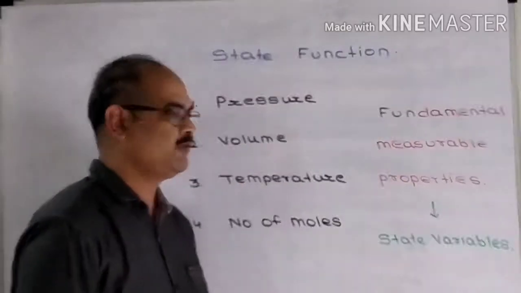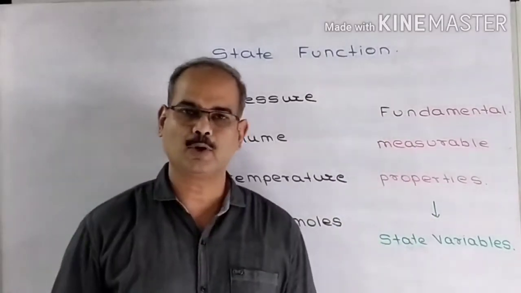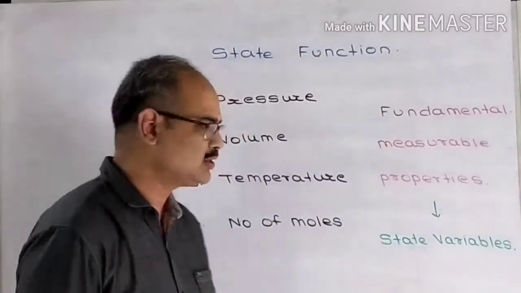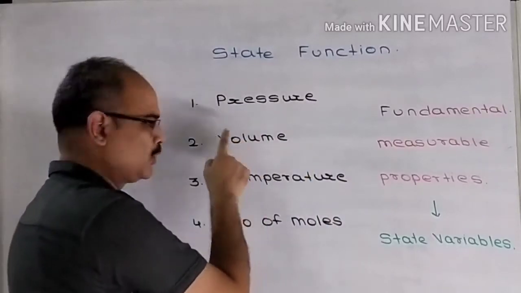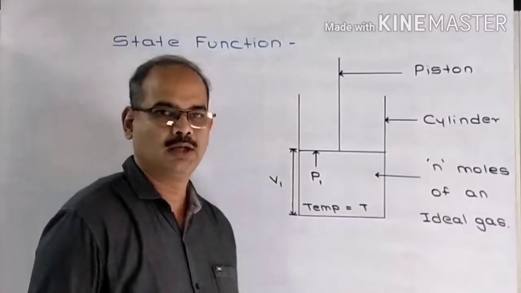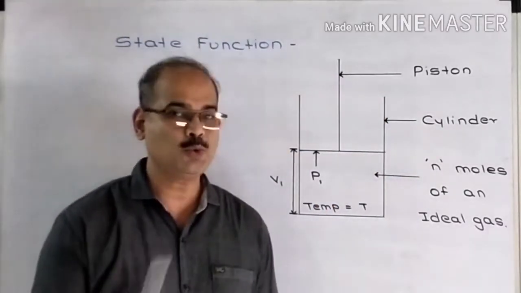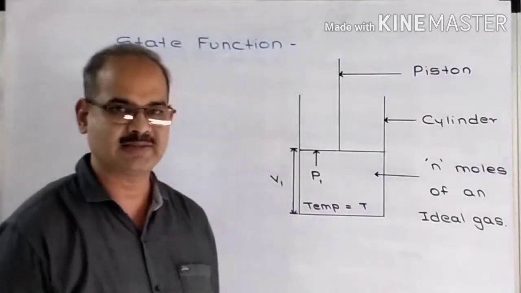So what are state variables? State variables are fundamental measurable properties of the system. Which are those? Those are pressure, volume, temperature and number of moles. Now, I have drawn a system on the board. Now I want to explain the system to you. See how I will explain the system.